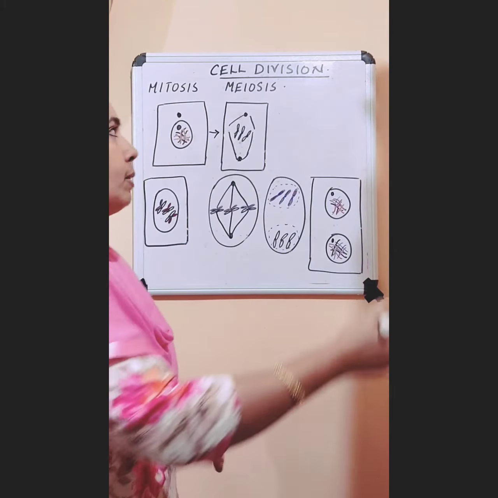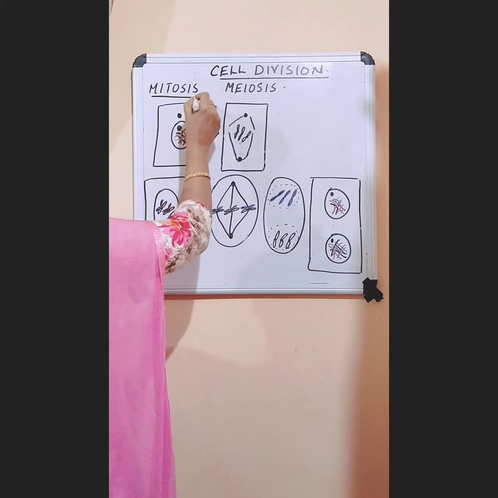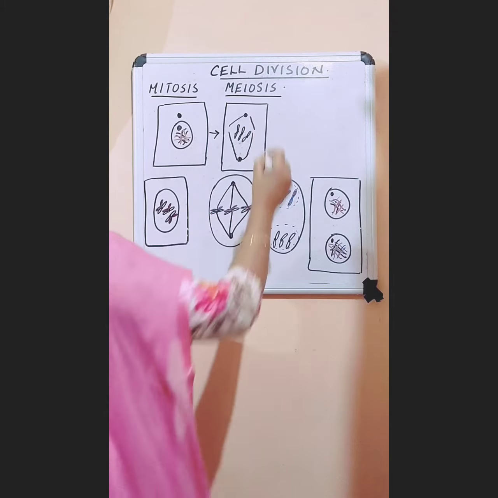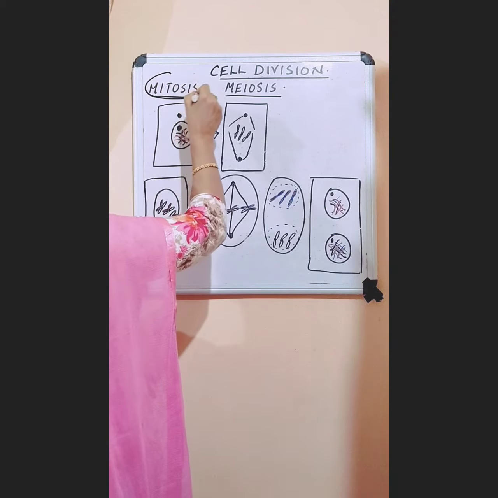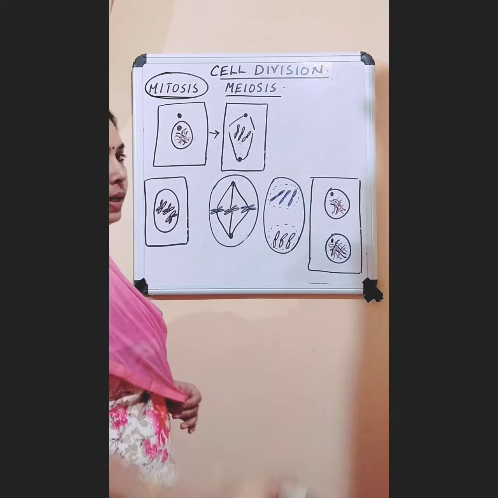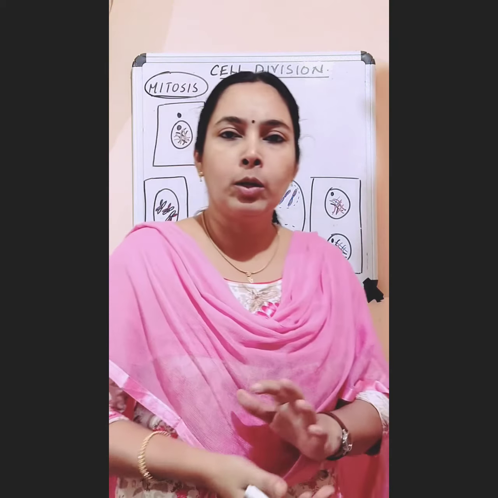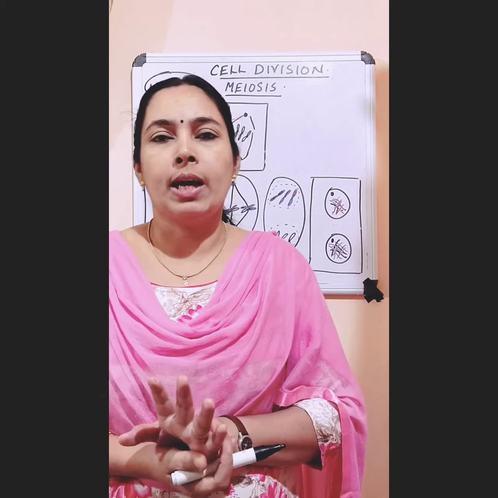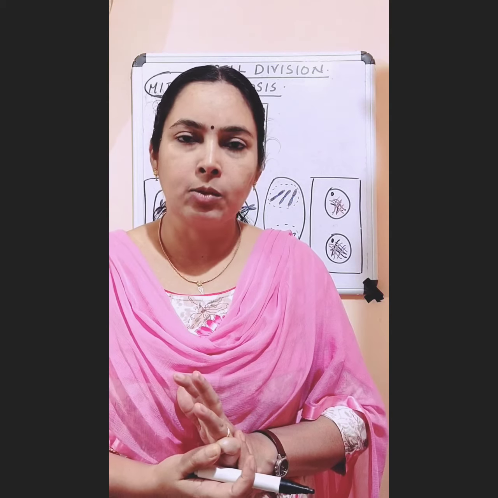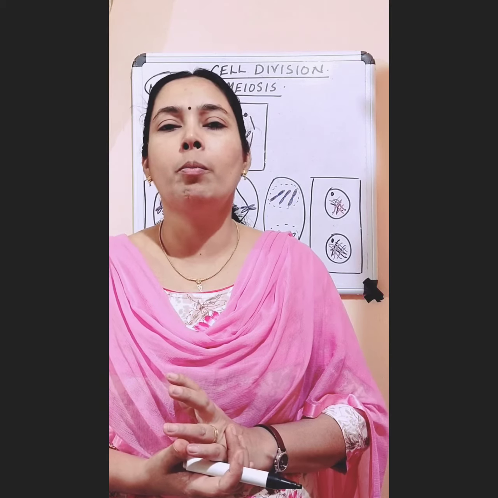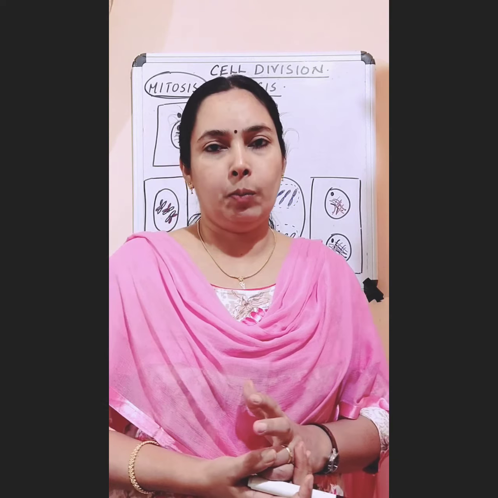And there are two types of cell division, mitosis and meiosis. And now we will study about mitosis. In mitosis, two steps take place. First, the division of nucleus takes place, and it is followed by the division of cytoplasm.